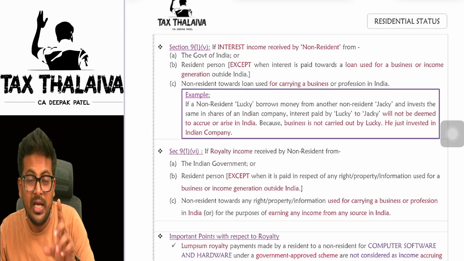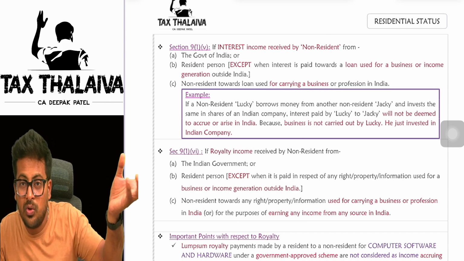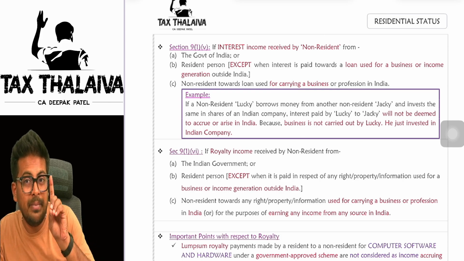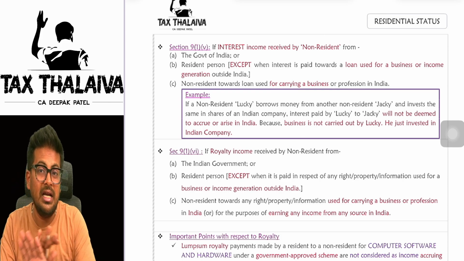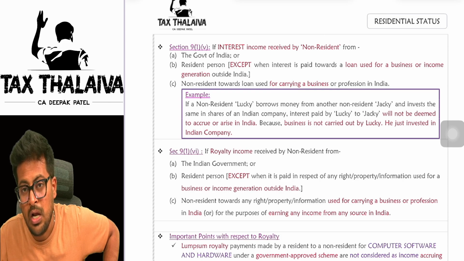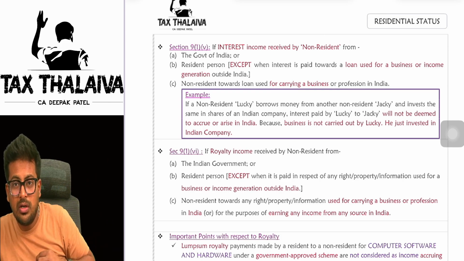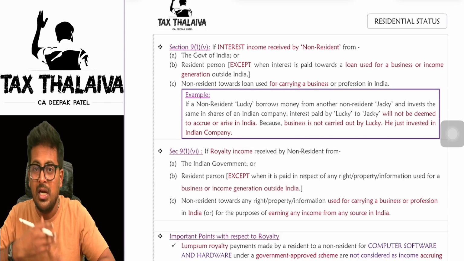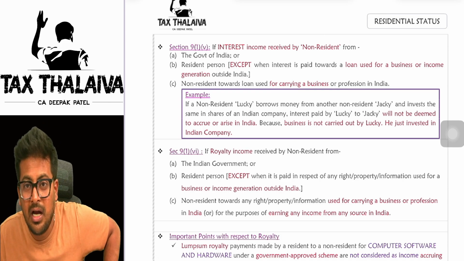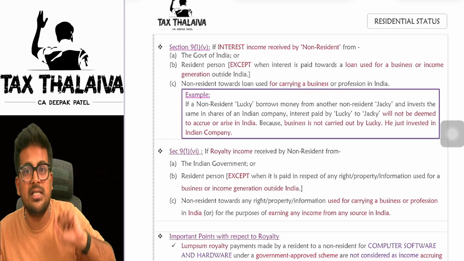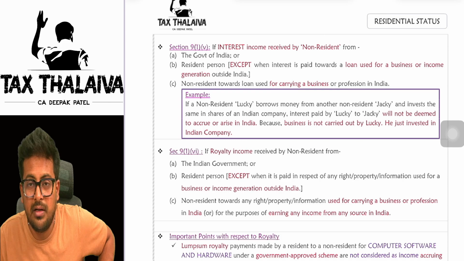So if I paid interest for the loan which I took, but I did not use the loan for doing any business in India, then the interest which I paid to that non-resident will not be taxed in the hands of the non-resident. If I had taken the loan for the purpose of doing some business or generating some income in India, then only the interest which I paid to this non-resident will be taxable in the hands of the non-resident.